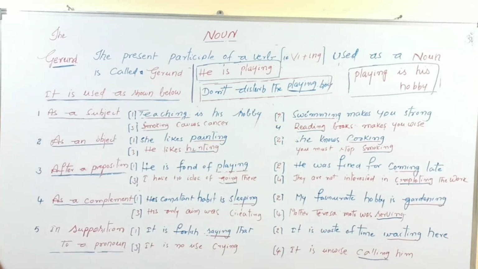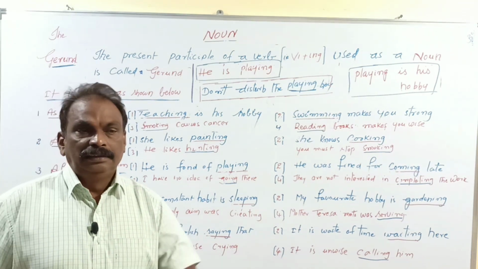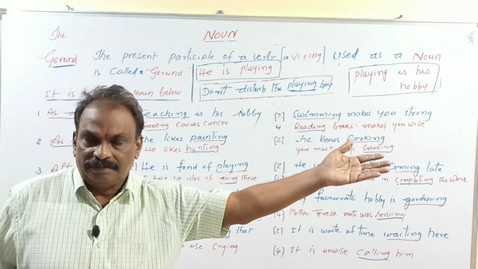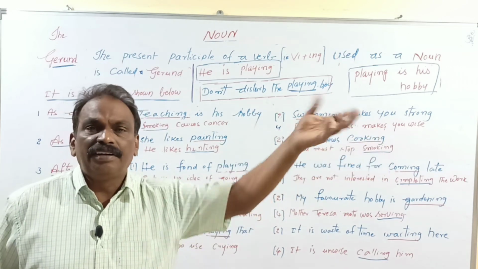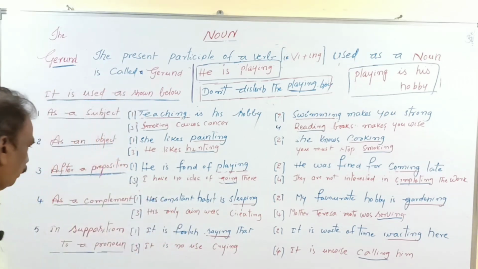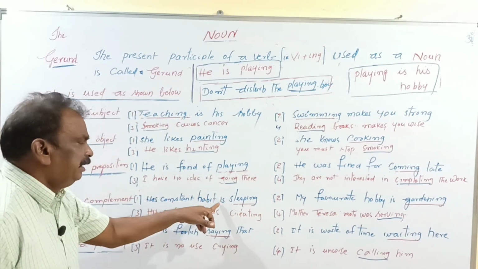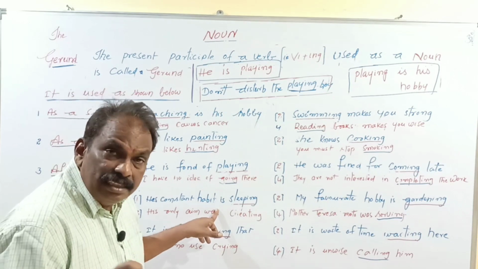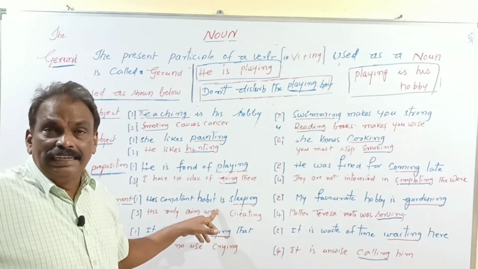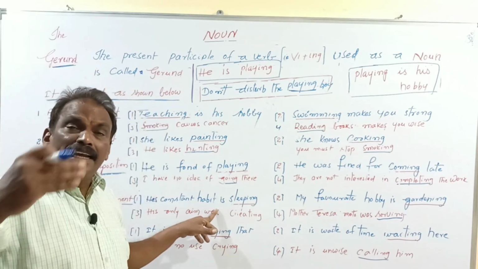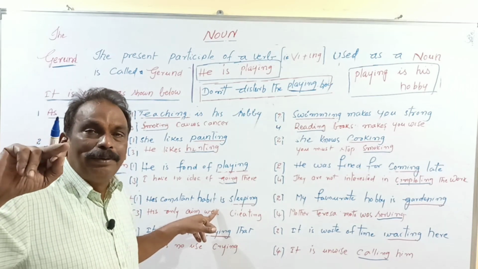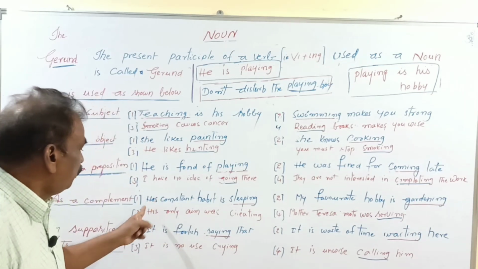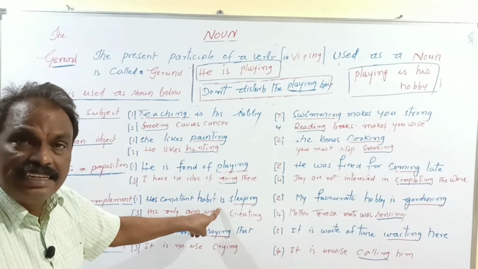Come next. Here, the gerund as a complement. Complement is nothing but saying something about something, or saying something about somebody. That is the additional information given. Now let us see. His constant habit is sleeping. We are talking about him. We are saying something about him. That's why it is called a complement.